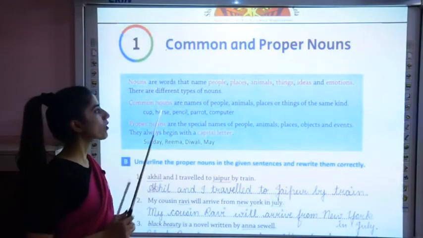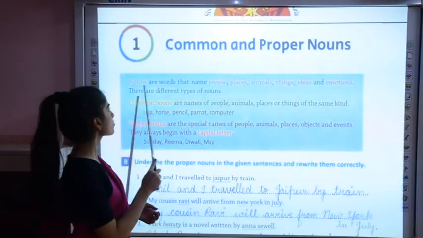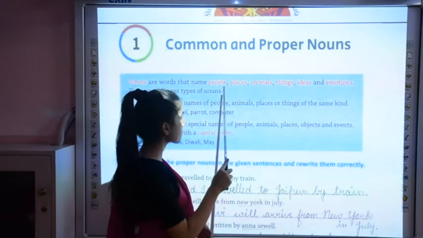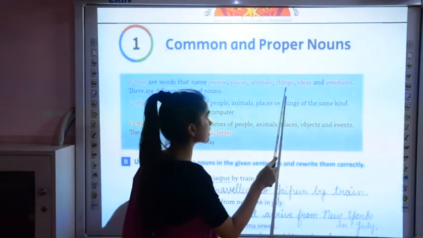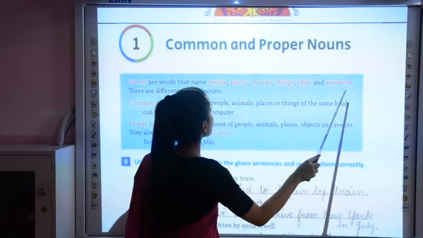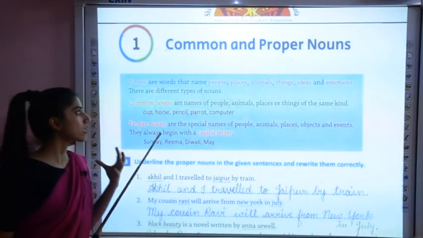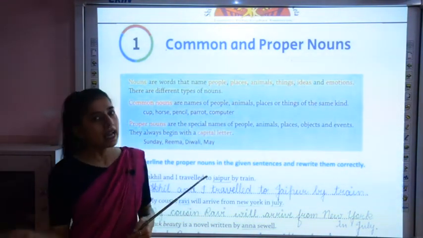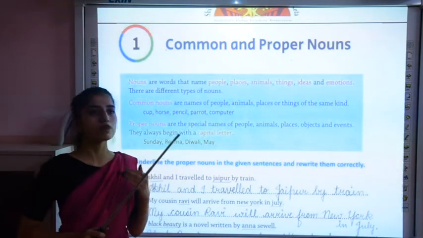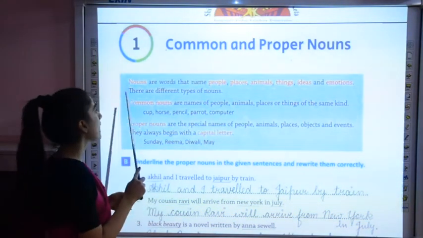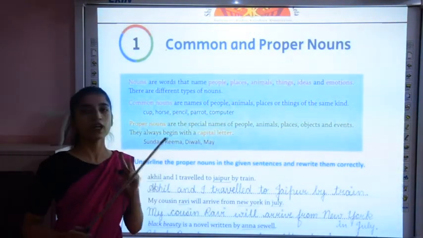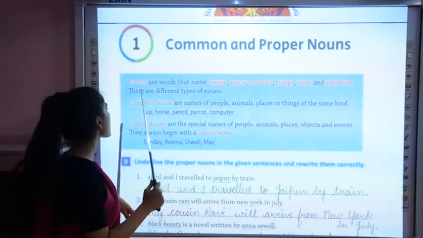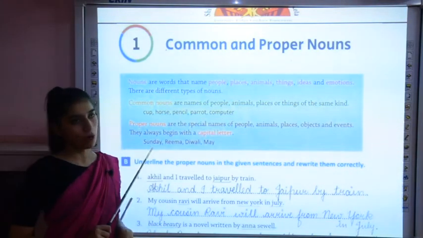Now let's take a small recap of the chapter. Nouns are words that name people, places, animals, things, ideas and emotions. Whenever we are talking about the names of people, places, animals, things, ideas and emotions, then they are known as what? Nouns. Okay, and there are different types of nouns. We are going to study two types of nouns, common nouns and proper nouns.